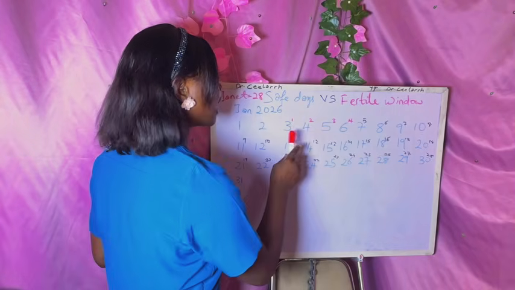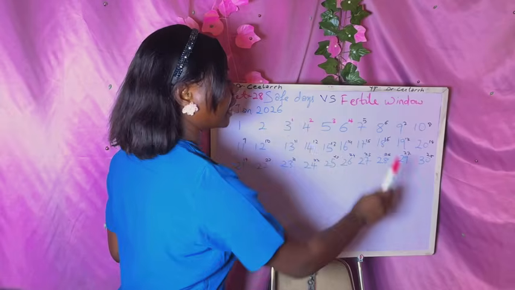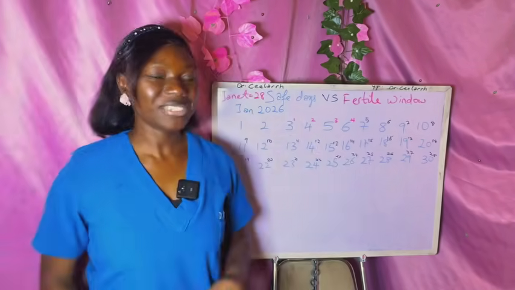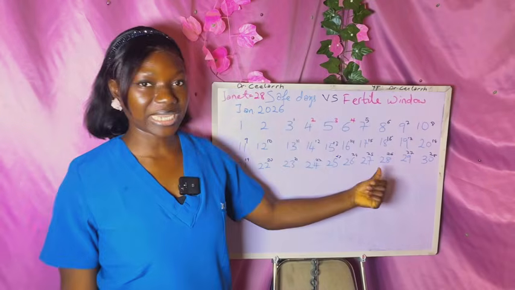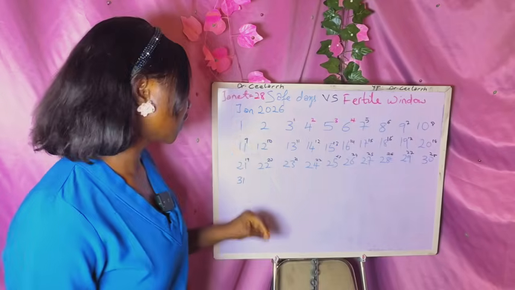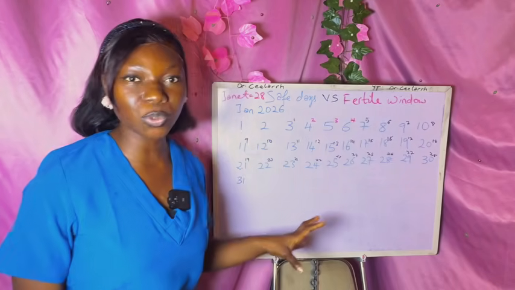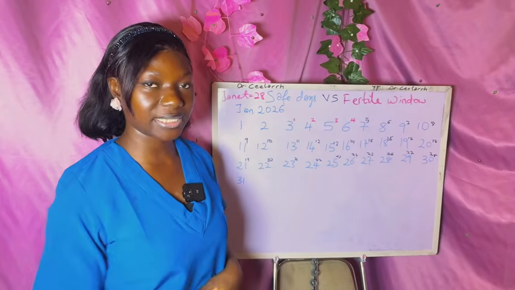So we now know her cycle length from the 3rd to the 30th. That is 28 days. So let's calculate to know when Sister Janet likely ovulated in the month of January in this her 28-day cycle, okay? Now, research has shown that a woman is likely to ovulate 14 days before her next cycle.